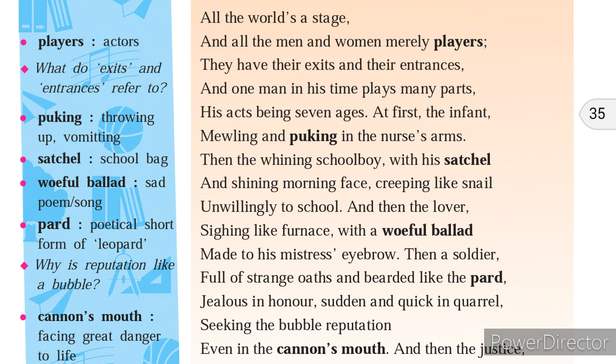Now when we talk about the actual poem, the poem is all about life and the life stages, or we can say in other words the cycle of life, wherein the poet in the very first line is comparing the world with the stage, and all the men and women merely players. The human beings, men and women, are just players and nothing more than this. So this life is compared with a stage.